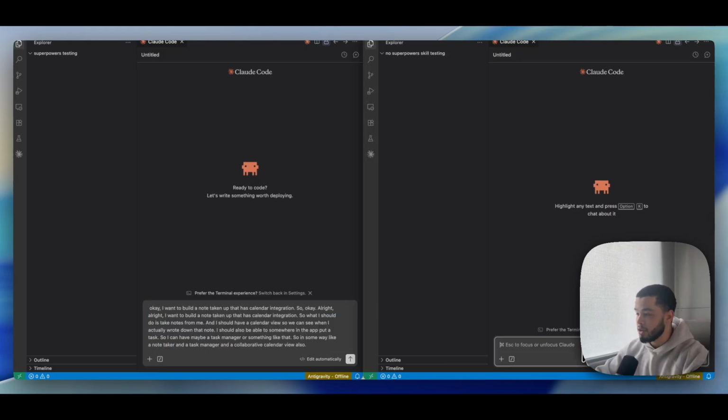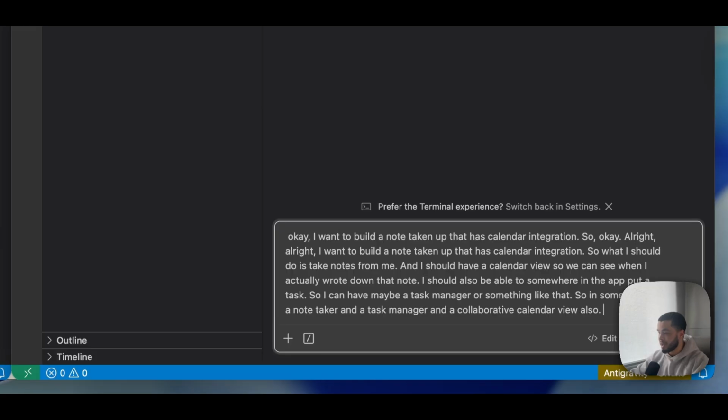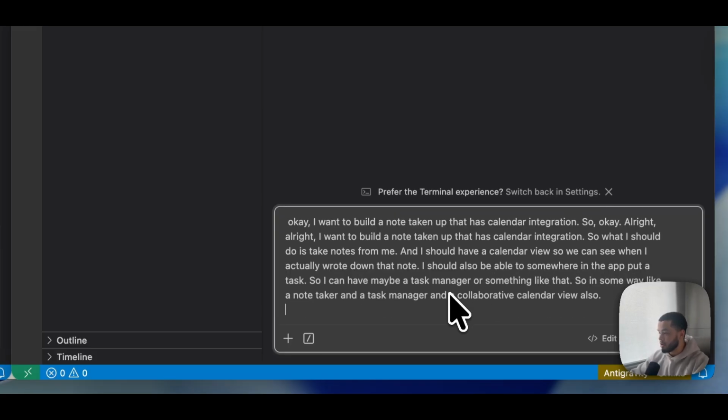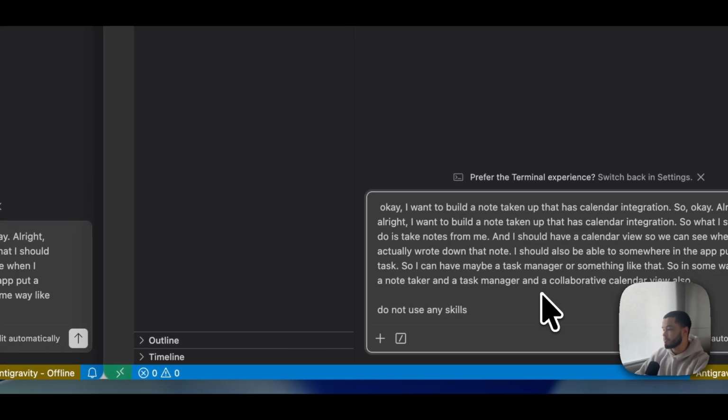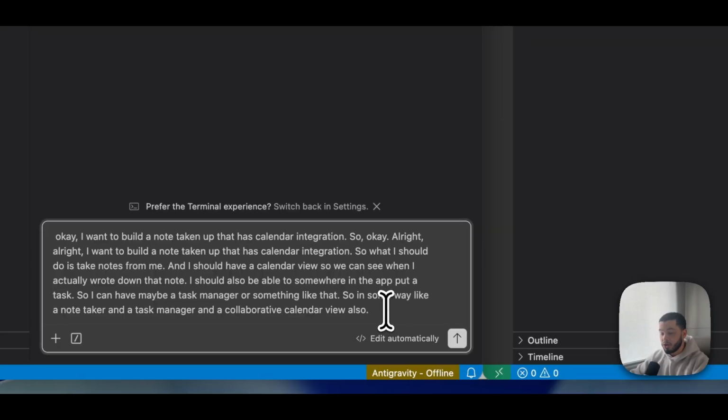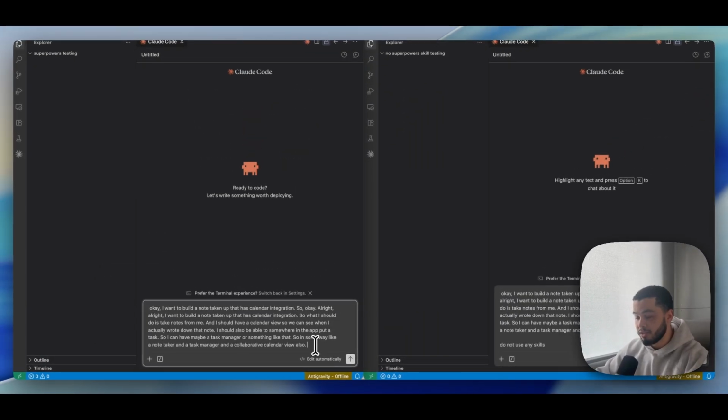So we have that one over here. I'm going to copy that and bring it over here so it's the exact same, except on the right side over here, I'm going to say do not use any skill. Now on the left side, because I didn't specify not to use any skill, it's going to automatically use the brainstorming skill because we've downloaded it into this Claude Code instance or repo, whatever you want to call it. And it's now going to automatically trigger because it knows that we are now building something new or we are brainstorming.